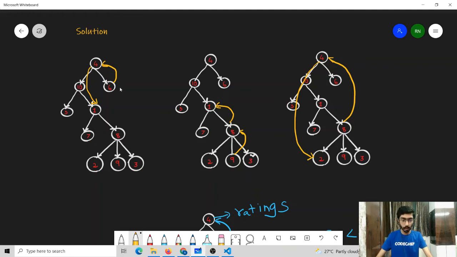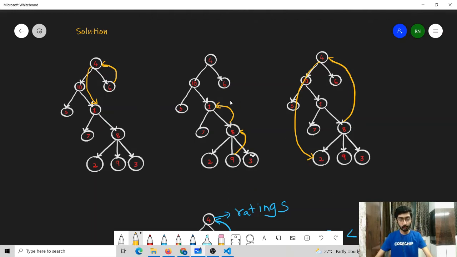Let us try to make another observation, and this observation is that the sequence of the nodes that we are choosing should have the ratings in a decreasing order, as it is necessary for us to move from one node to another only if the rating of the newer node is lesser. So the path that we are going to choose should be such that the rating of the nodes should be in the descending order. It can be seen in this example also that the ratings are in descending order. First the rating is 9, then 8, and then 1. Similarly is the case for this case. The rating is first 8, then 4, and then 2.